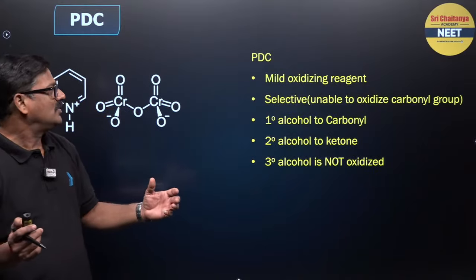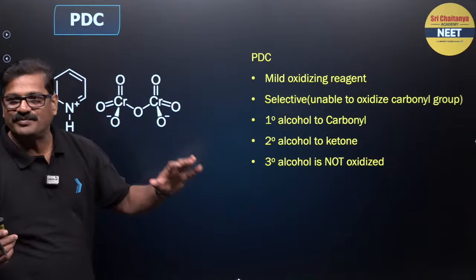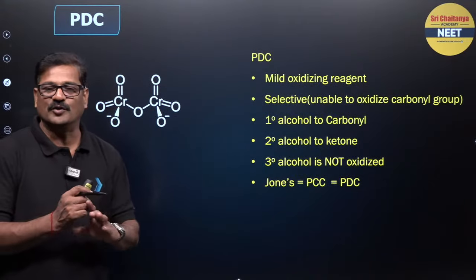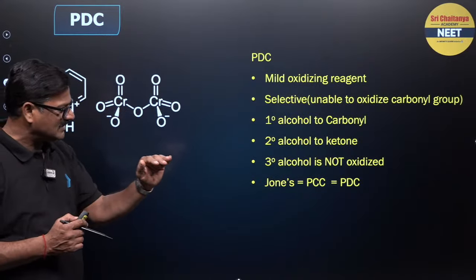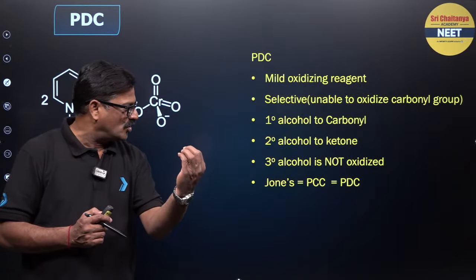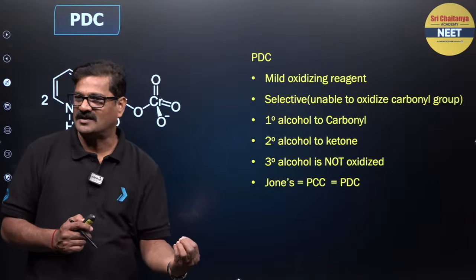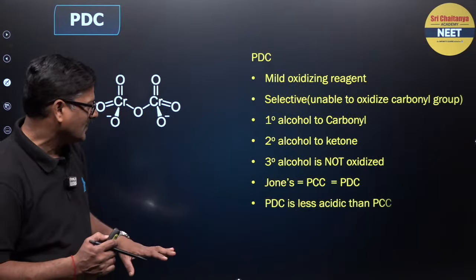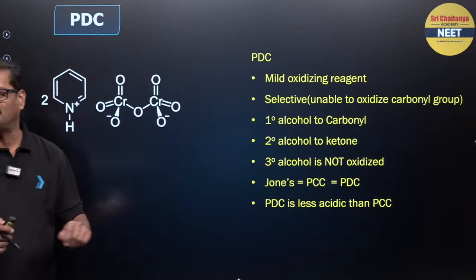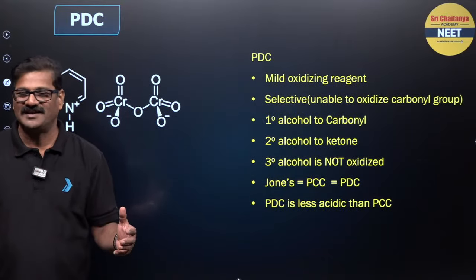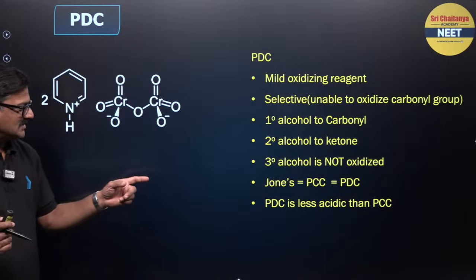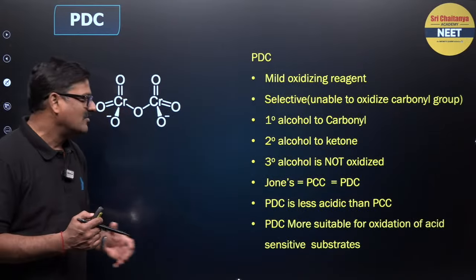Right? Now, I will compare Jones, PCC and PDC. The purpose of both is the same. Okay, but PDC can be used in slightly less acidic conditions, it will be a little more flexible. PDC is less acidic than PCC, so extremely acidic conditions are not required, beta. This is the difference between PCC and PDC.